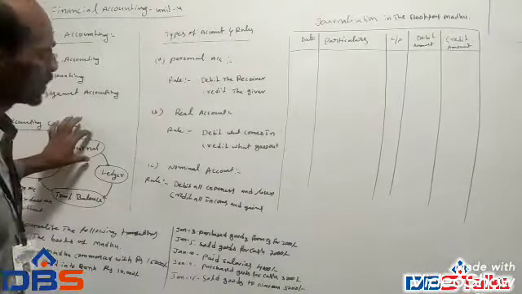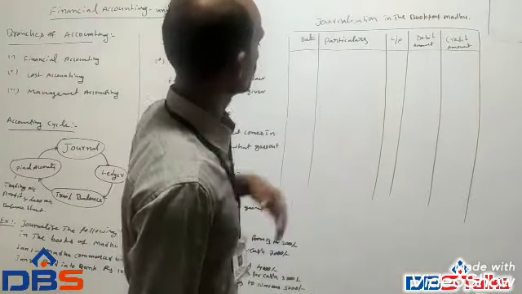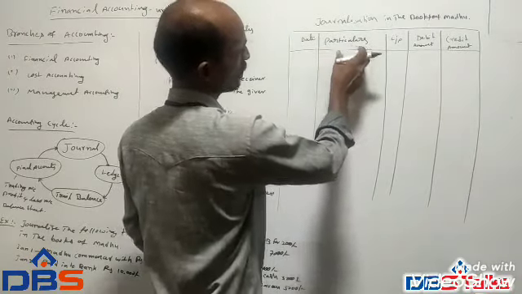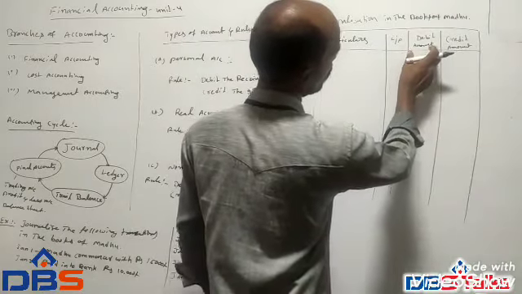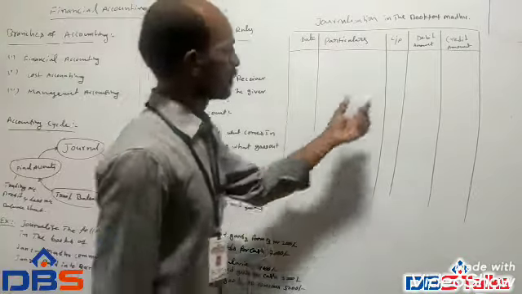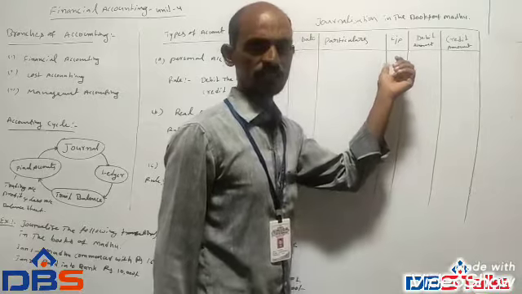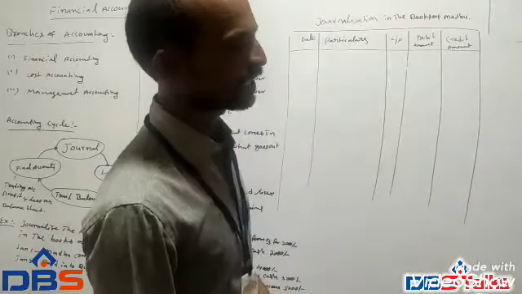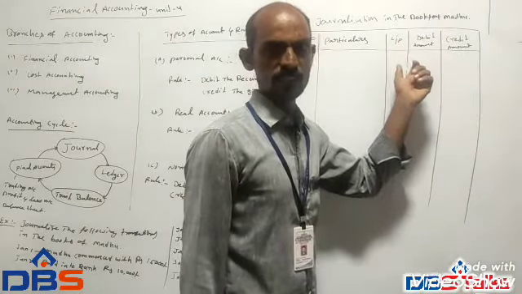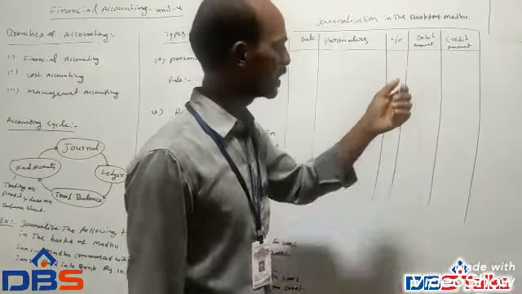The first step is journalizing. Take the table format. There are five columns: date, particulars, L.F., debit amount, credit amount. In the L.F. column, no need to write anything here. In practical accounting, the ledger folio is mentioned here, but here there is no need to write anything.